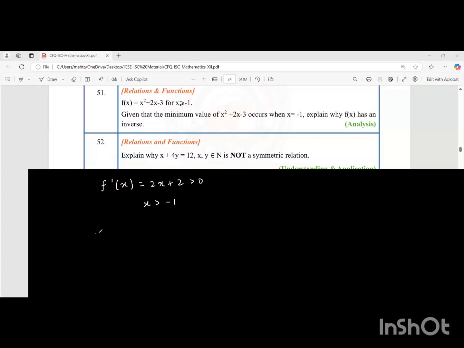Moving to 52, students, explain why it is not a symmetric relation. For this, you can simply take some example, students. We have x plus 4y equal to 12. Now we are talking about natural numbers in this case, students. Let's take a natural number, x as 4, then y will be 2.